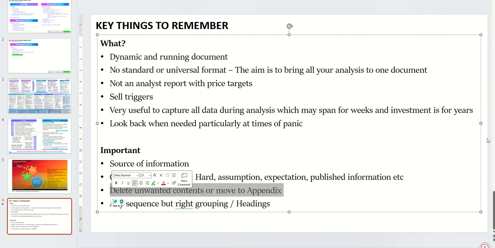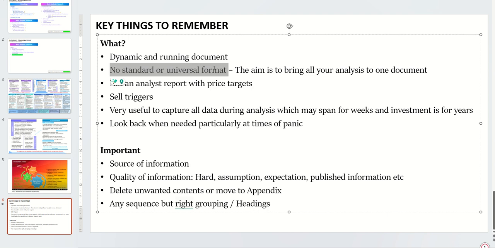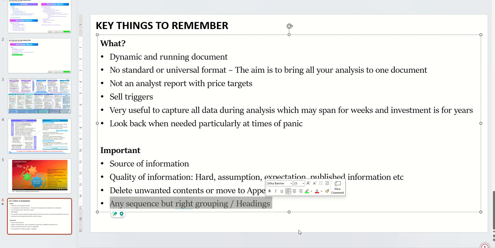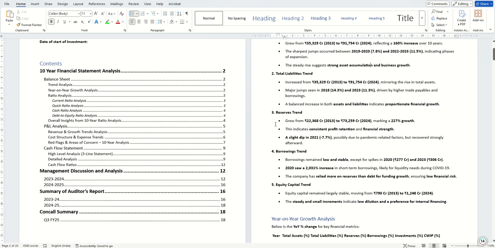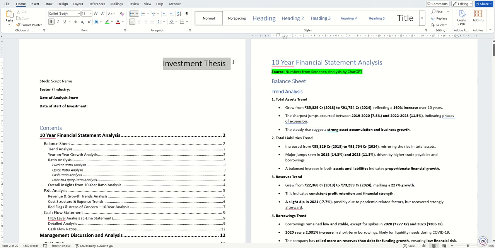And as I told you, this analysis can run for weeks and even years. At a point of time, you'll have a lot of unwanted content. So delete that or move it to an appendix. And as I really told you, there is no right standard format. The only thing is, you can follow any sequence, but it should have the right grouping and headings. So with this, straight away I take you to the format of the investment thesis. So here is the investment thesis. You put the script name. Let me enlarge it a bit.